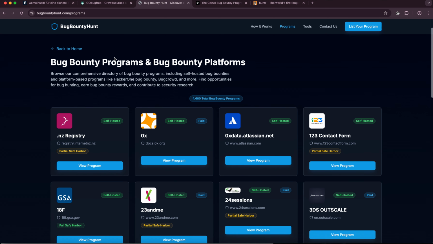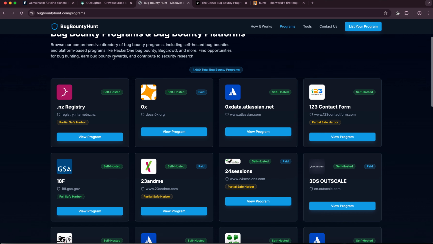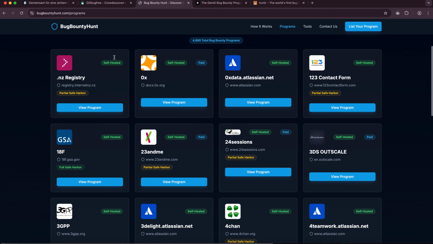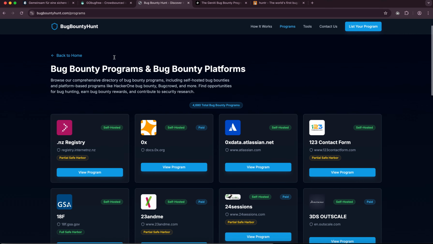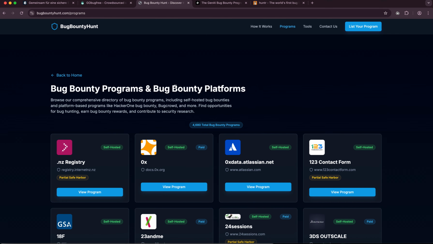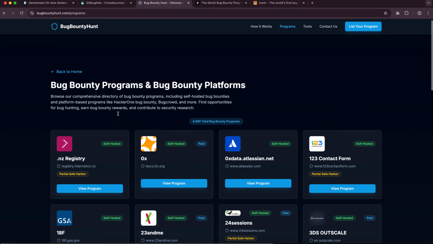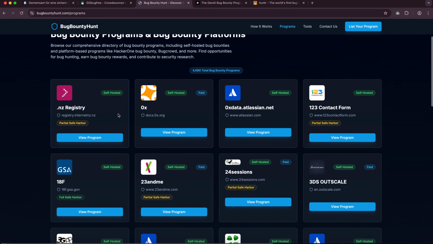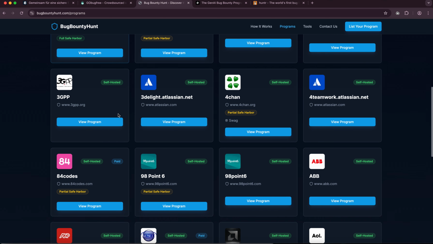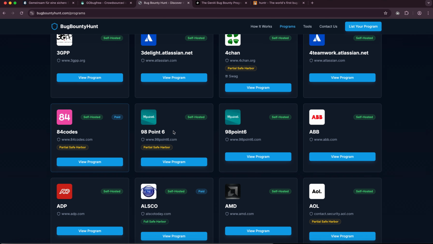The third one is a domain called bugbountyhunt.com, and basically it lists bug bounty programs and bug bounty platforms. You will actually find a lot of them. Those are quite funny because a lot of them are self-hosted, and that means those companies have their own bug bounty program. So you need to register with each and every one of them, but a lot of them are not on the big platforms, so they run their own bug bounty program.